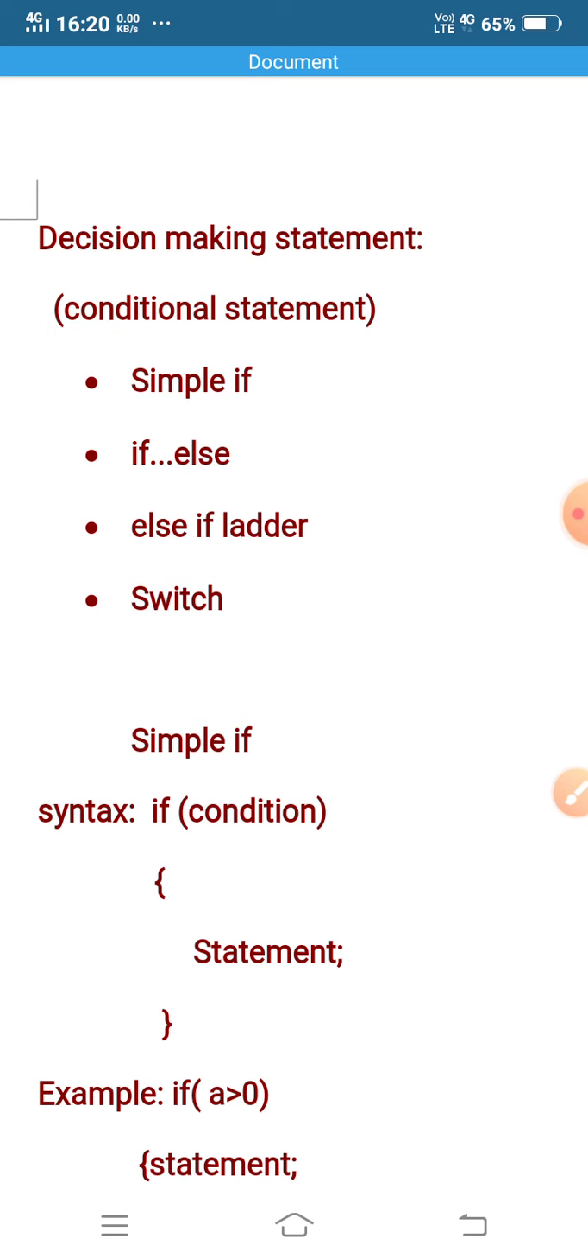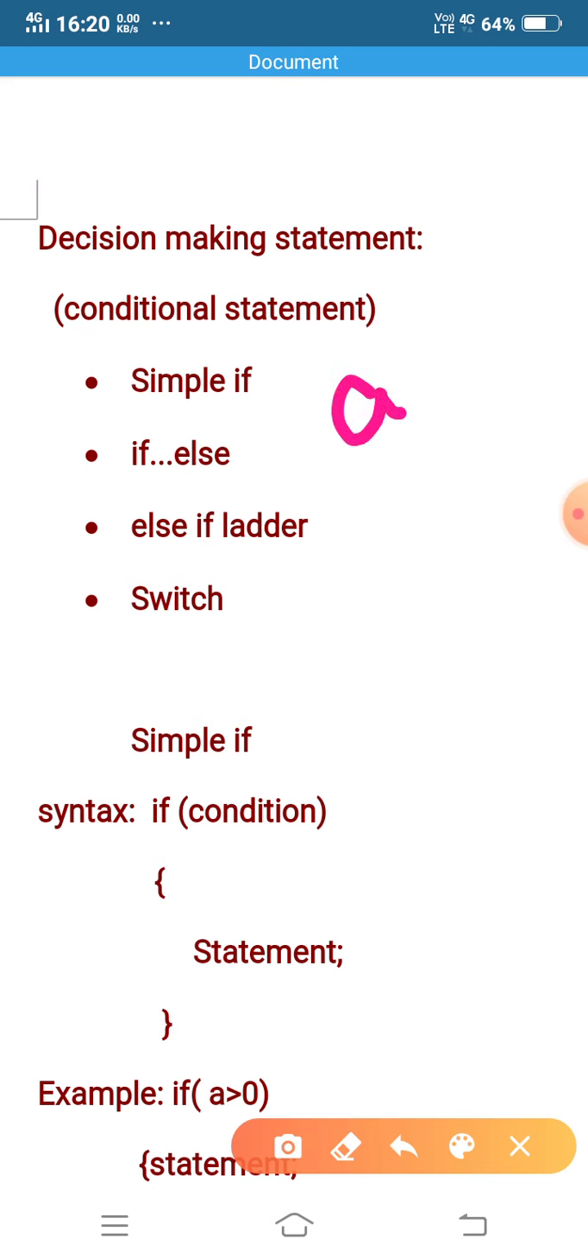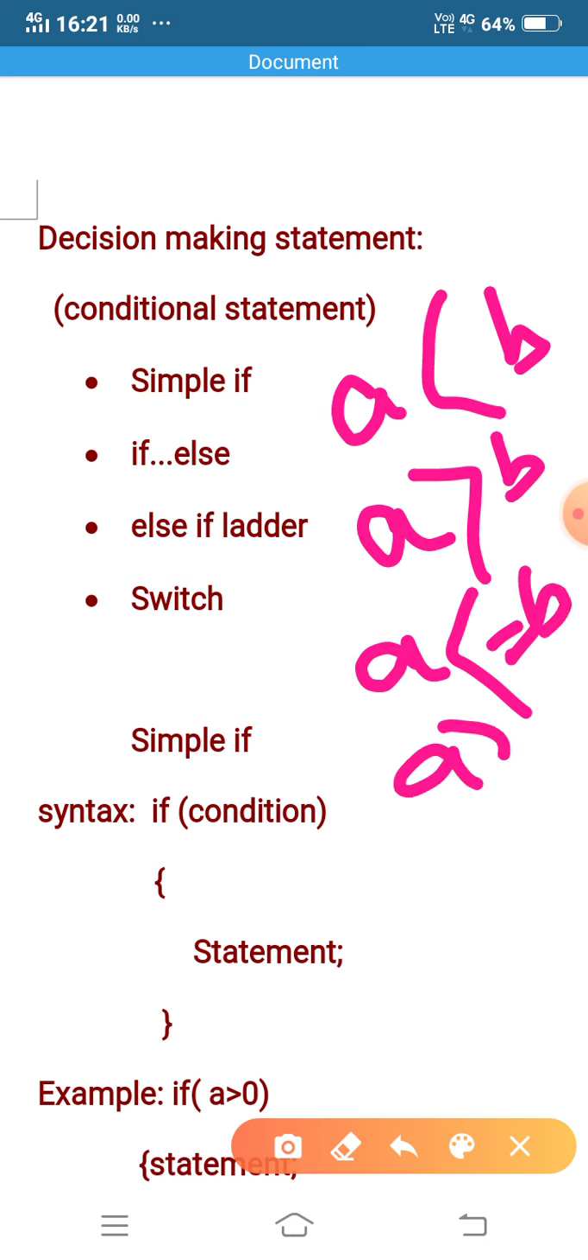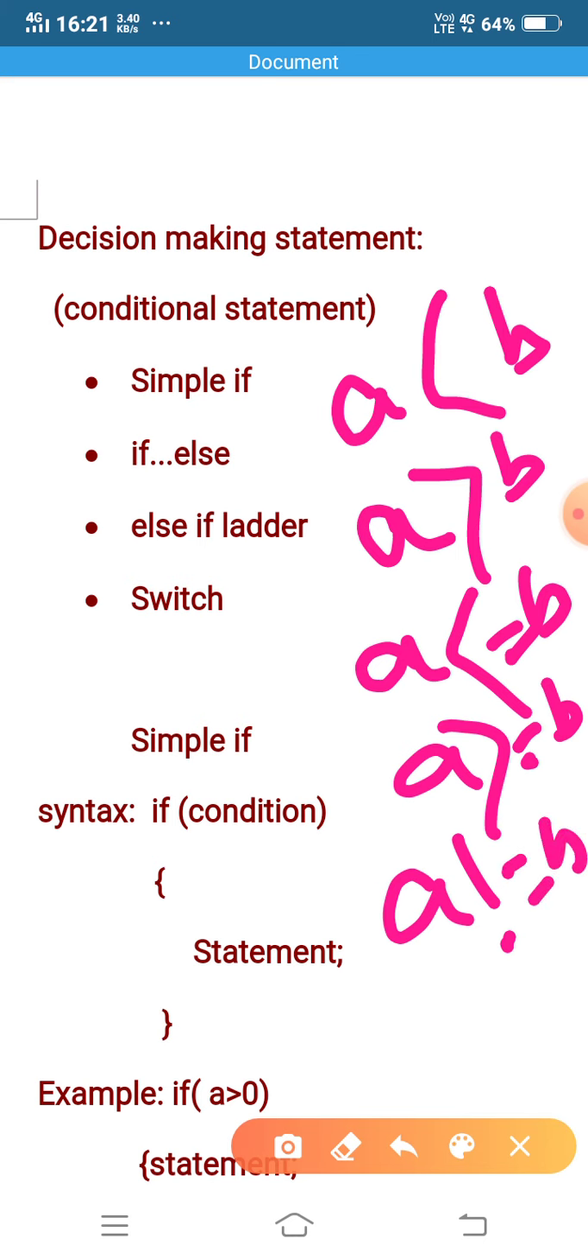Actually, the condition may be of this type. In a decision making statement there are different types of condition. The condition may be, say, a less than b, a greater than b, a less than equal to b, a greater than equal to b, a not equal to b. These are the conditions. There are different types of other conditions also. This type of condition may be used in a decision making statement.